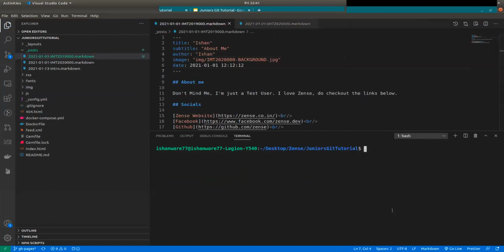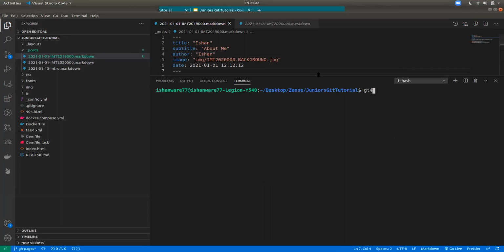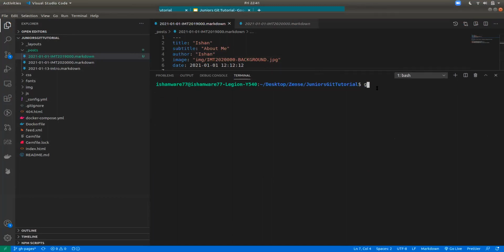So what I'll do now is, can you guys see this terminal, or should I open the default one, not in the editor? No, you can see it, bro. Continue. Okay, cool. So now I will stage this file. I'll say git add posts, and that is 2021. So git add post, and I've added the address to the file.